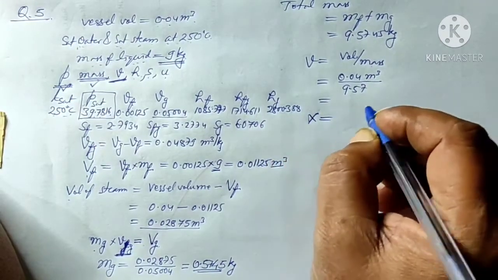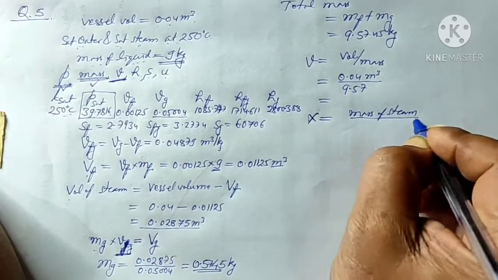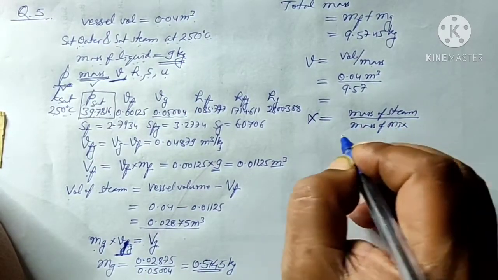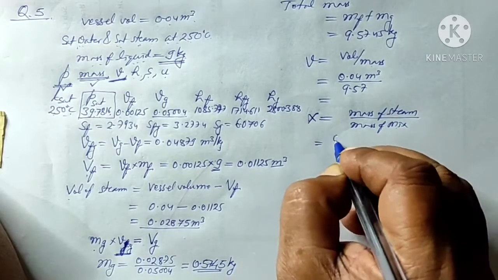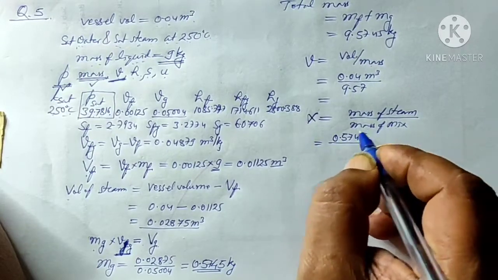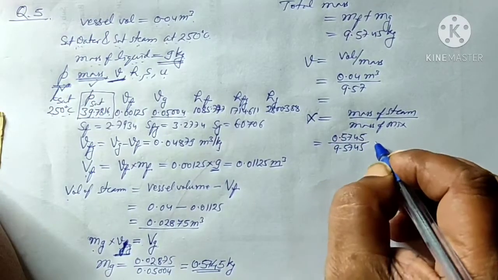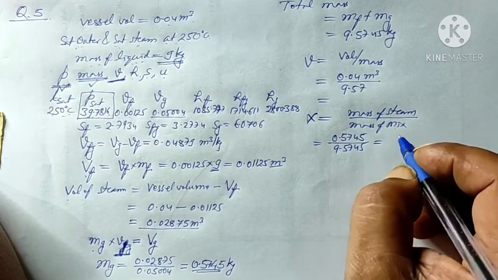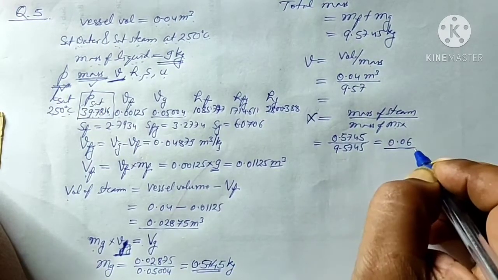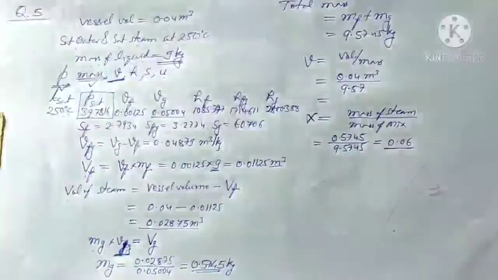X is defined as the mass of the steam upon the mass of the mixture, that is mass of steam plus mass of water. The mass of steam is 0.5745 kg and the mass of the mixture is 9.5745. So the dryness fraction is 0.06. That means only 6% of the water is in steam form and the remaining is water.